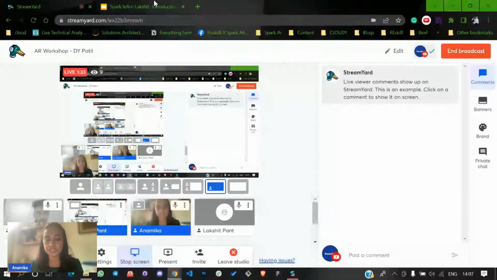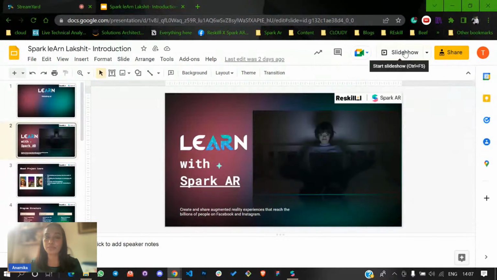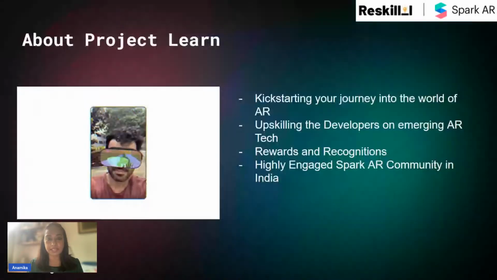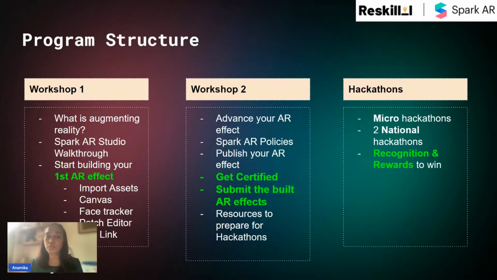In the first phase, we walk you through the Spark AR Studio and teach you how to create a first AR effect from scratch, which involves importing assets, canvas, face tracking, patch editor, and generating test link. In the second phase, we will move a step further and teach you about the advanced filters and share with you Spark AR policies before you can finally submit your effect. Submission of your effect will get you a Meta certification and access to resources that will help you prepare for the hackathon. In the final phase, we will host a campus hackathon and a pan India hackathon, and you would be rewarded and recognized for your efforts and contribution.